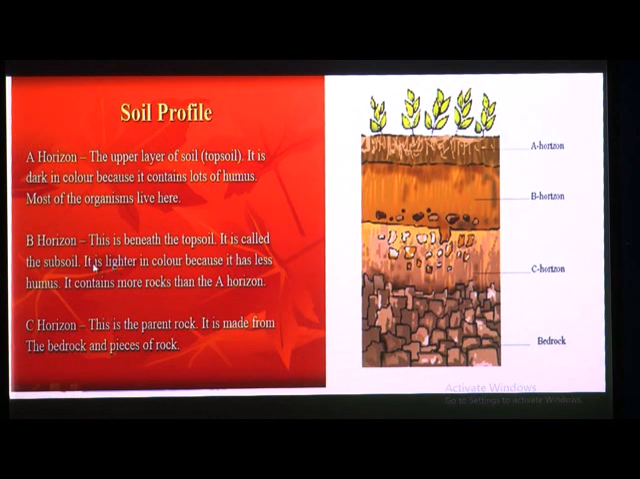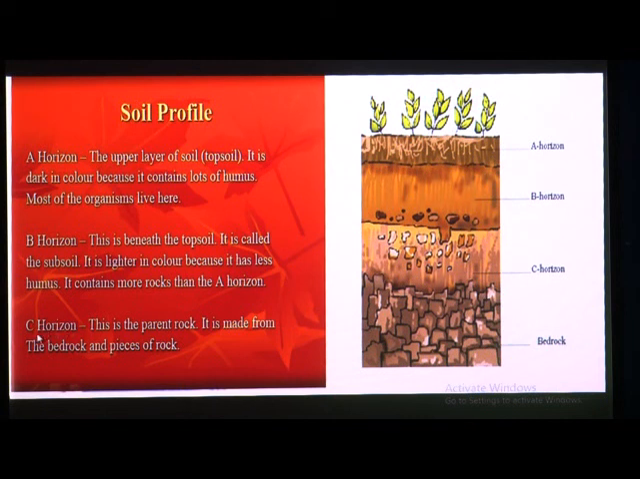Here it is given that B horizon is lighter in color and also contains more rocks than the A horizon. You can see fine particles are present in the A horizon, but in the B horizon these particles are not fine. Some soil has fine particles also, but it has more rock particles, a little bit bigger than in the A horizon. This is why this layer is separated or classified as B horizon.